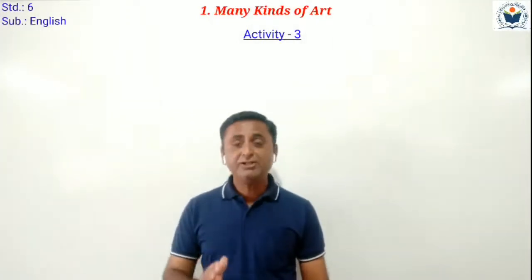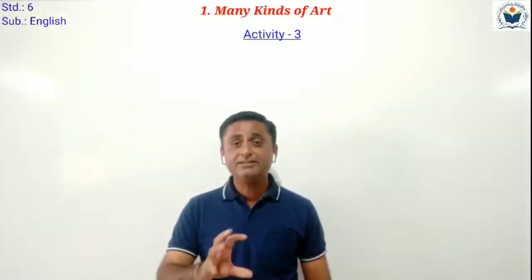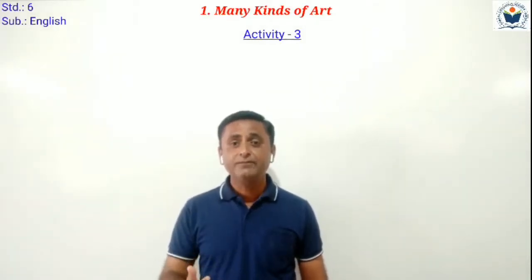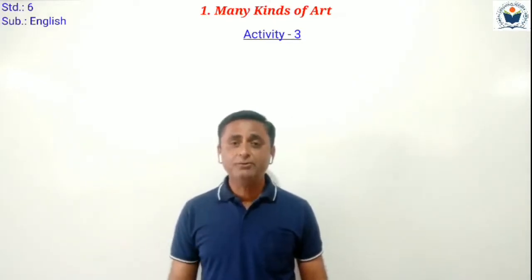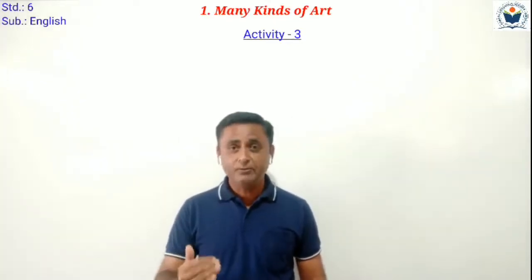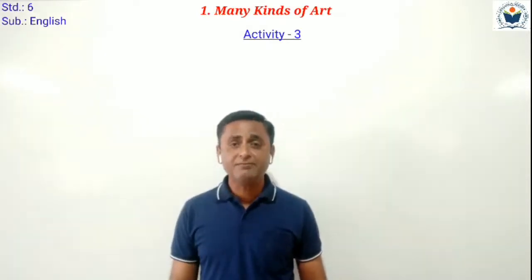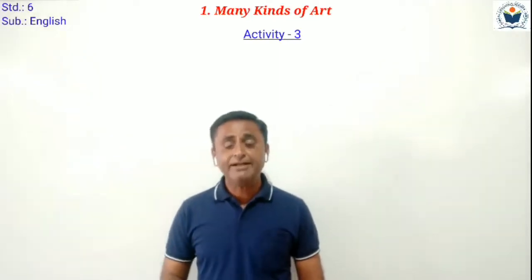We have to observe these 3 pictures, and based on them we have to discuss many questions. What type of style he used, which type of paint he used, all the things we have to study in detail. Means a detailed study of Vincent van Gogh's pictures. Okay, so now let's start our activity number 3rd.